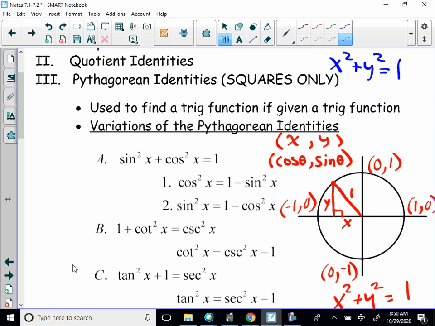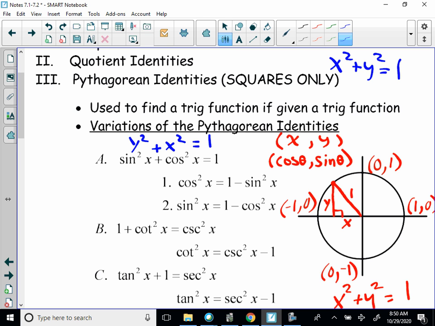That means that if y is sine theta and x is cosine theta, then also sine squared x plus cosine squared x is equal to 1. Now this is really saying y squared plus x squared is equal to 1, but addition is commutative, so that's not a problem.